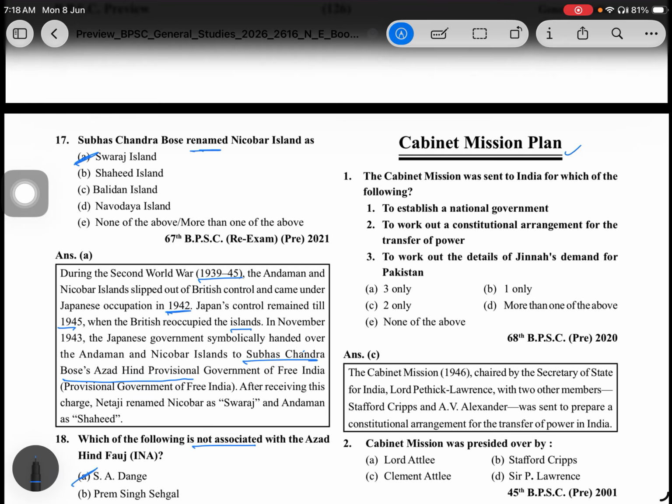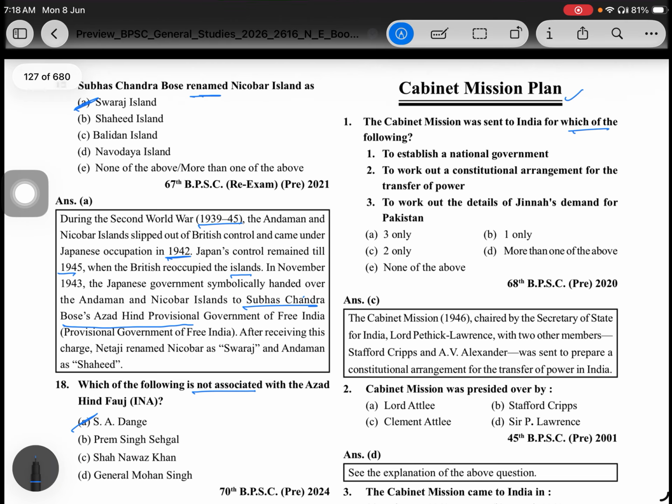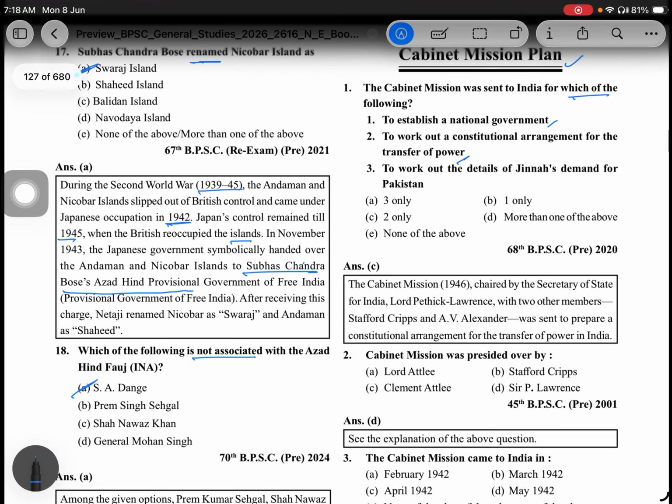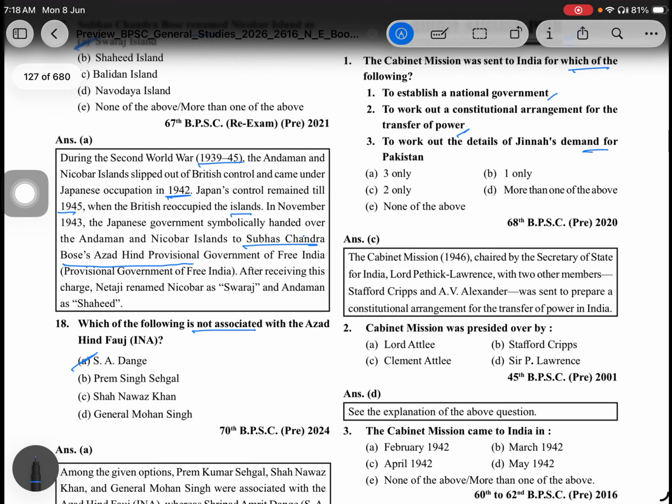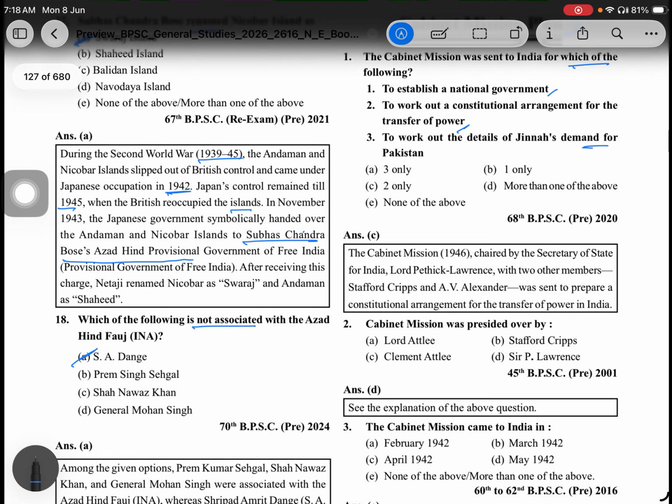Next, we move to the Cabinet Mission. The Cabinet Mission was sent to India for which of the following: to establish a national government, to work out a constitutional arrangement for the transfer of power, or to work out the details of Jinnah's demand for Pakistan? Two will be correct: to work out the constitutional arrangement for the transfer of power.